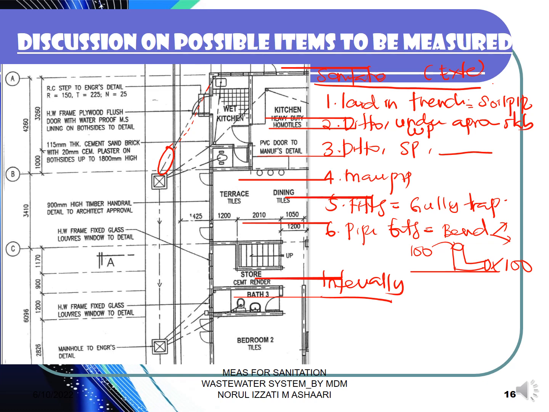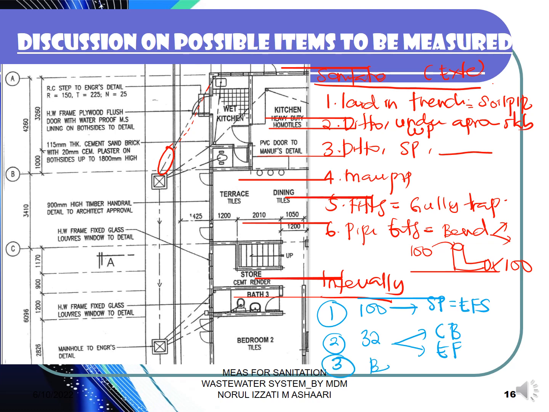So for the internal installation, you have to check the size of the pipe. What is the size of the pipe? We have 100, then we have 32 mm for the basin and for the kitchen sink. So this one, as we discussed before, we have concealed in the brick wall, we have embedded in the floor slab, 100 mm soil pipe from the WC. That means this soil pipe from the WC is embedded in floor slab, EFS. Okay, then you have to check if there are bends or pipe fittings available to be installed.